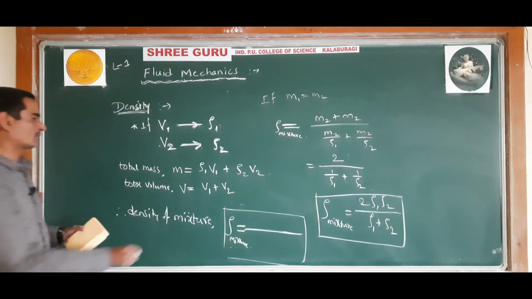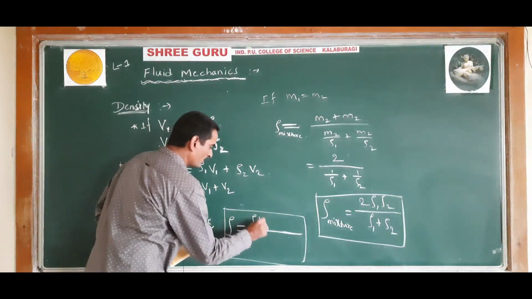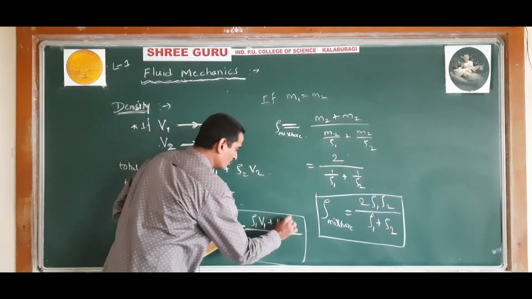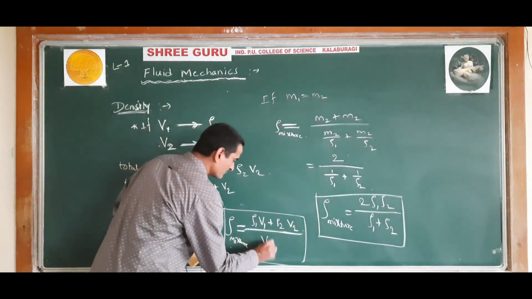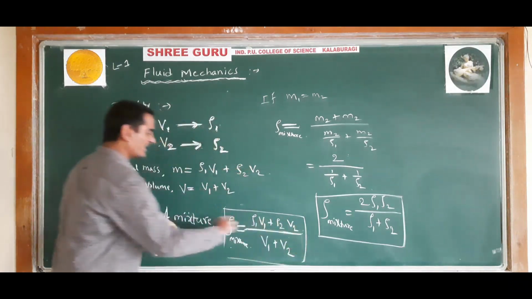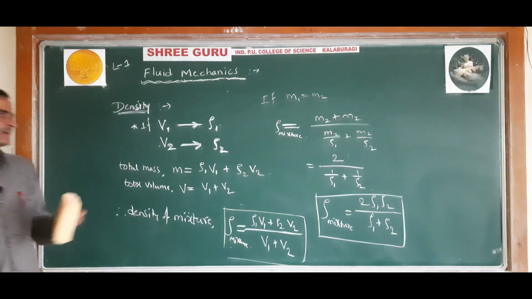Density of the mixture is equal to total mass divided by total volume. Total mass is rho 1 V1 plus rho 2 V2, divided by total volume V1 plus V2. By using this formula, we have to calculate the density of the mixture.